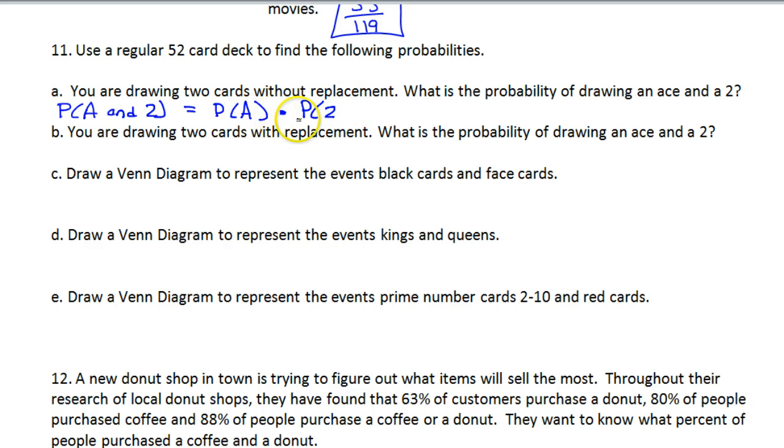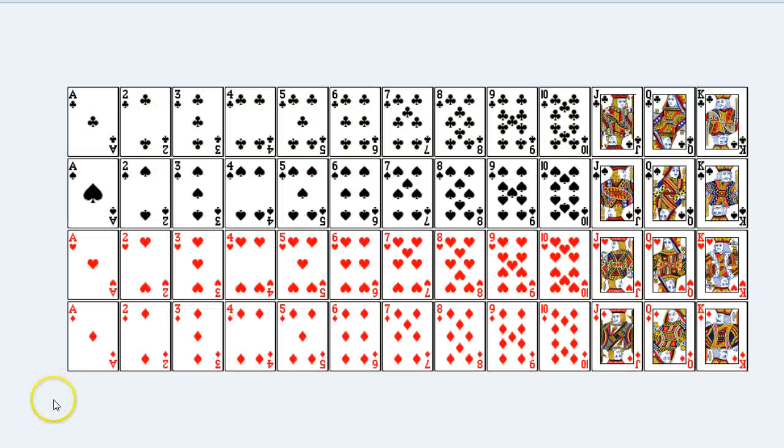is going to equal the probability of drawing an ace times the probability of drawing a 2, given that we definitely drew an ace the first time. All right, because that's what the story says. Let's start with the probability of drawing an ace. How many aces are there in the deck?